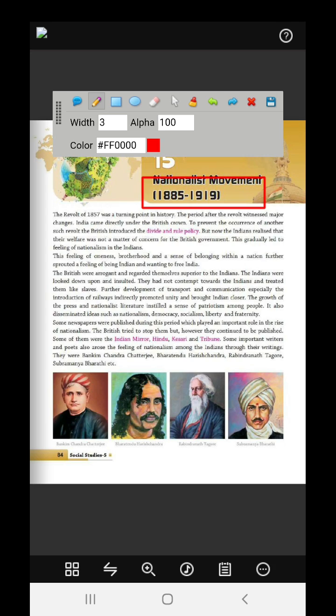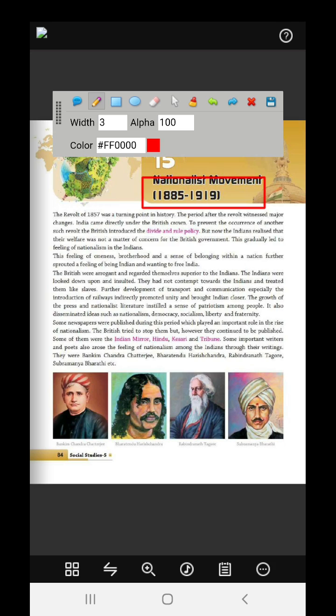I already told you last day that the revolt of 1857, the great revolt, when the whole India struck up together for the first time in history, was a great point in history. It turned up the exploitation, and now the Indians started to revolt against the British in small groups. And now let's see what it is. The period after the revolt witnessed major changes. India came directly under the British crown. That means now the flag of the British could be hoisted over India.